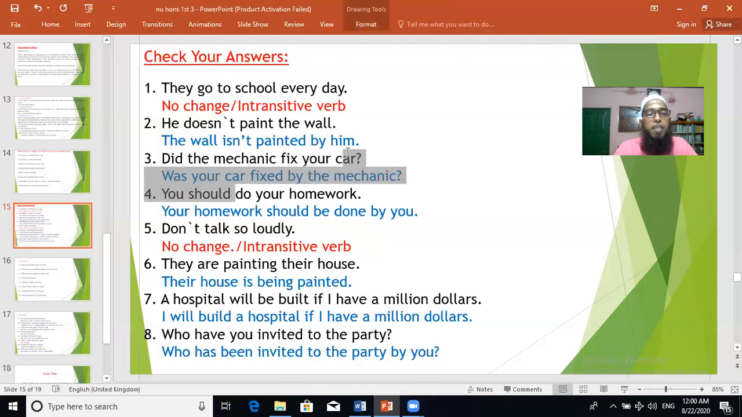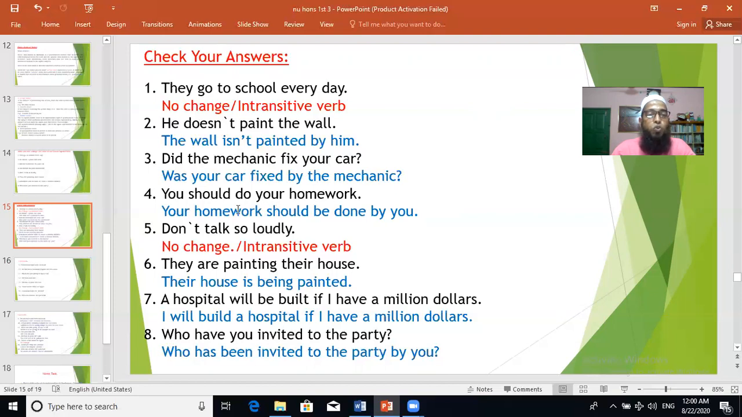Did the mechanic fix your car? So this is past simple tense, an interrogative sentence. The passive voice would also be interrogative, but I told you that if the active voice sentence is past simple, then you have to use the auxiliary verb of past continuous tense, like was. You see here, was your car fixed by the mechanic? That is the answer.